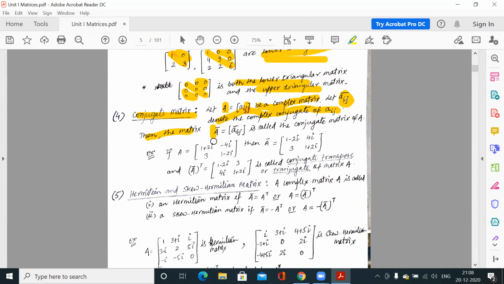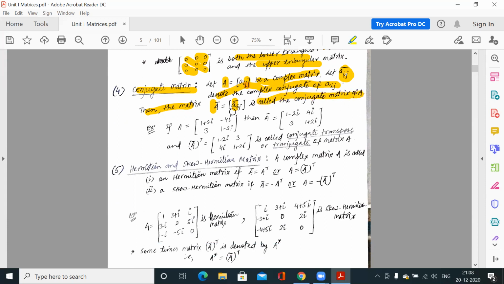Then A bar is equal to Aij bar. That means you write the complex conjugate of each entry in this matrix. This matrix is called the conjugate matrix of A. Simply write the conjugate for all the entries in the matrix, and you will find the conjugate matrix.